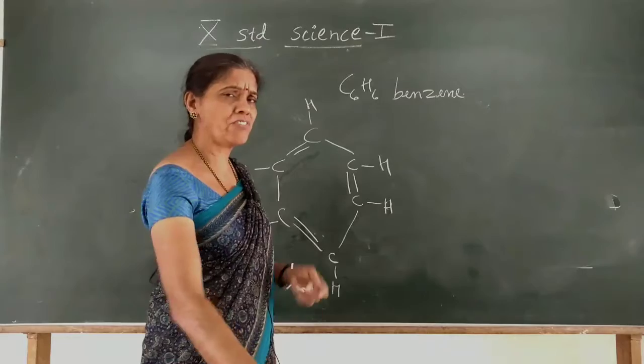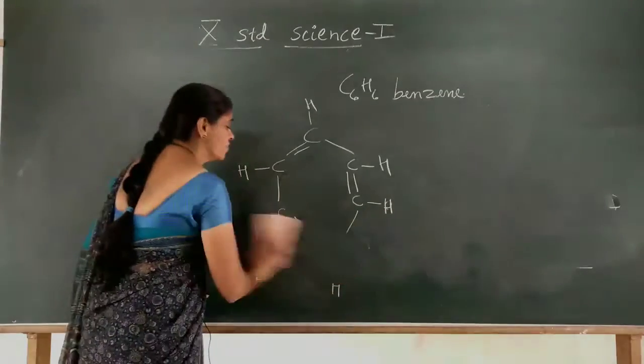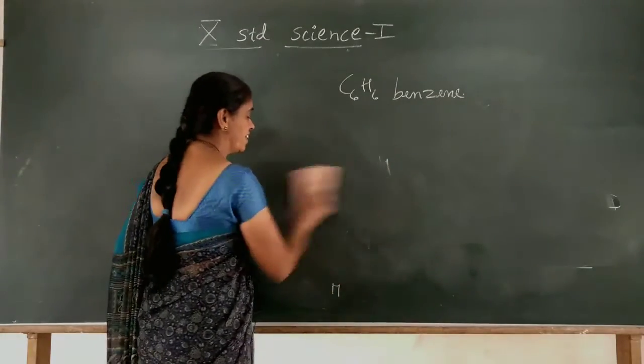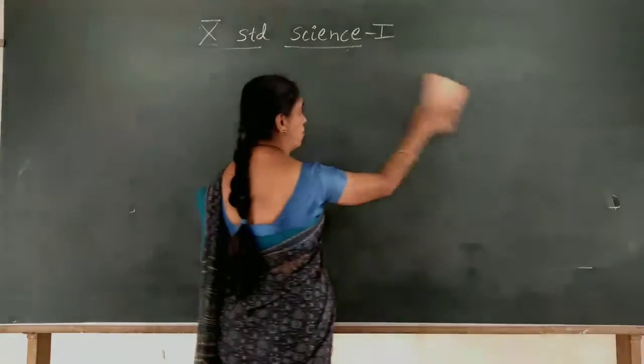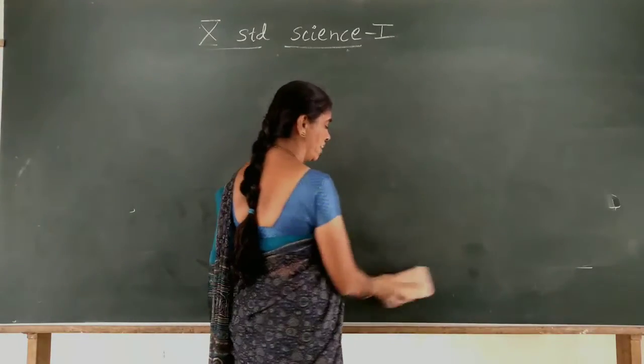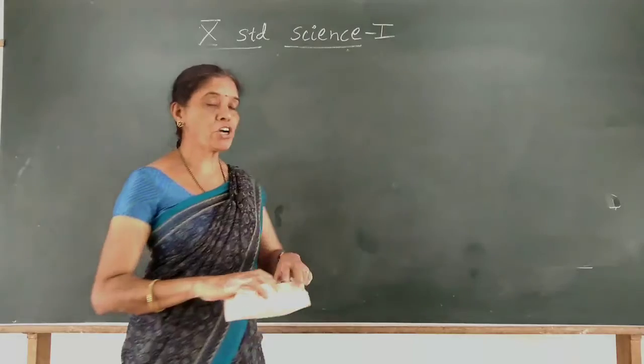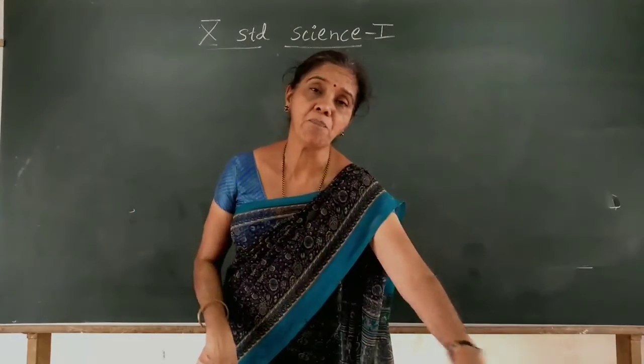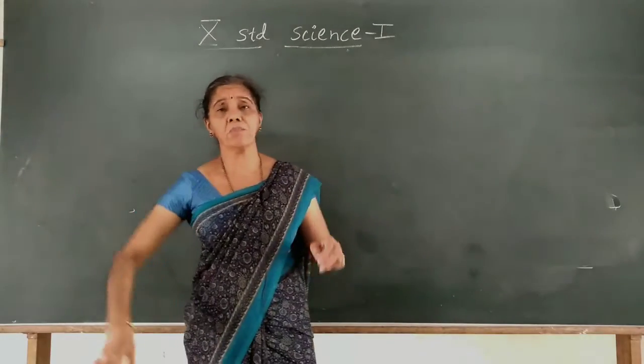As I said, there are a variety of hydrocarbons present. It may be a straight chain, a branched chain, a ring structure, it may have a double bond, it may have a triple bond. The chain may be short, the chain may be long, the chain may be medium. Millions of hydrocarbons are present.